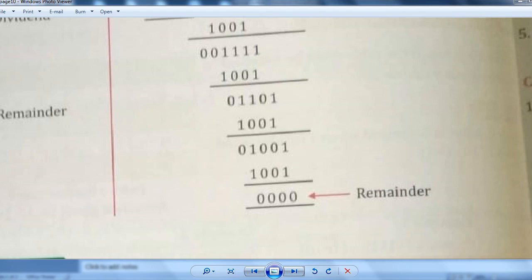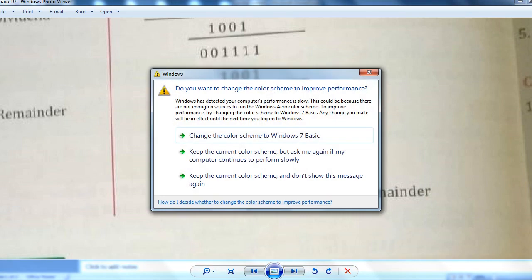So in this way you have to do it. I think this is clear to you, and if not you can ask me, right? In the comment section you can write, or in the Zoom classes you can ask, right? Or if our school starts, then also I will clear any doubt, right?